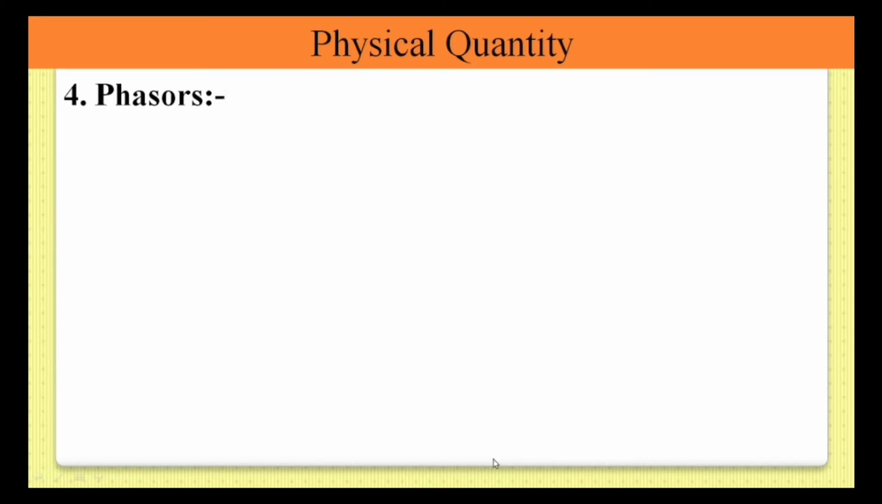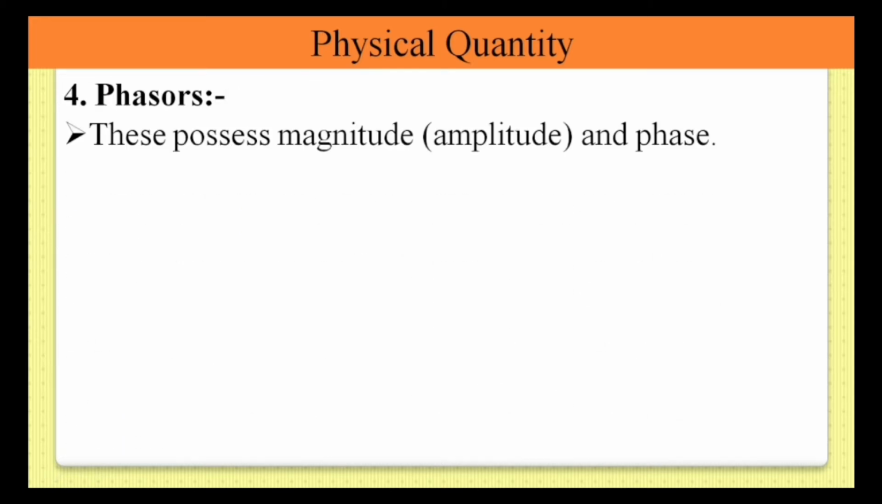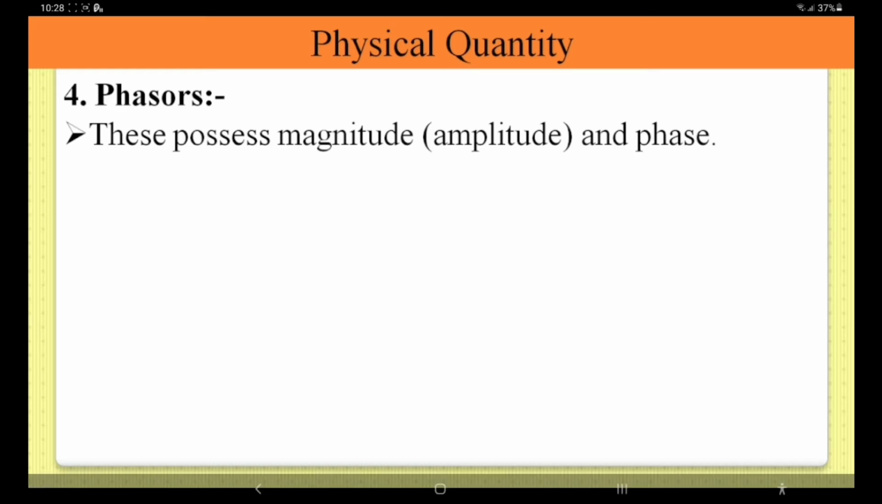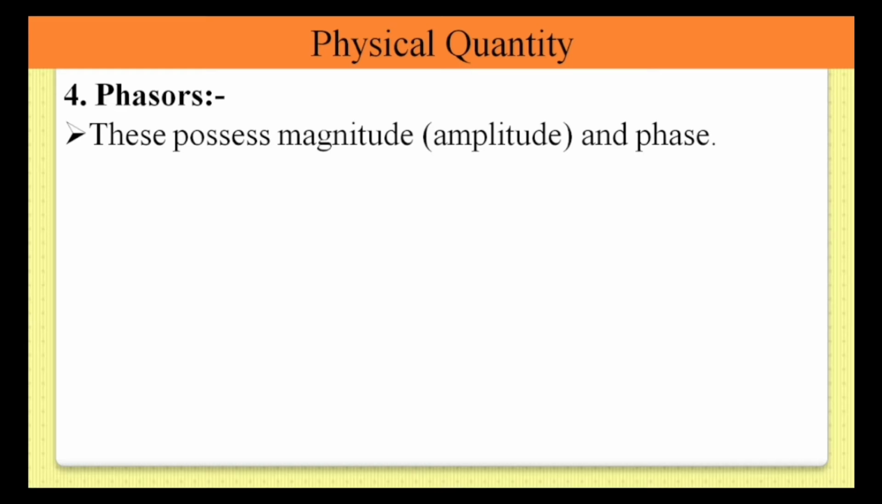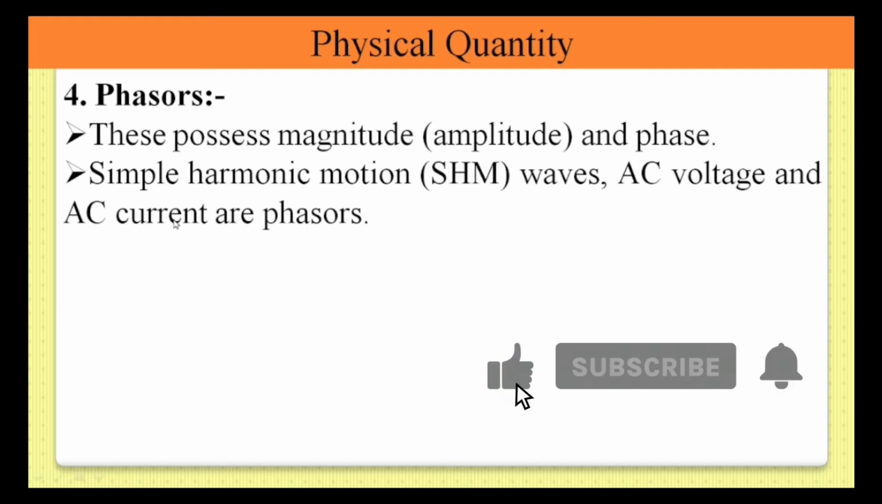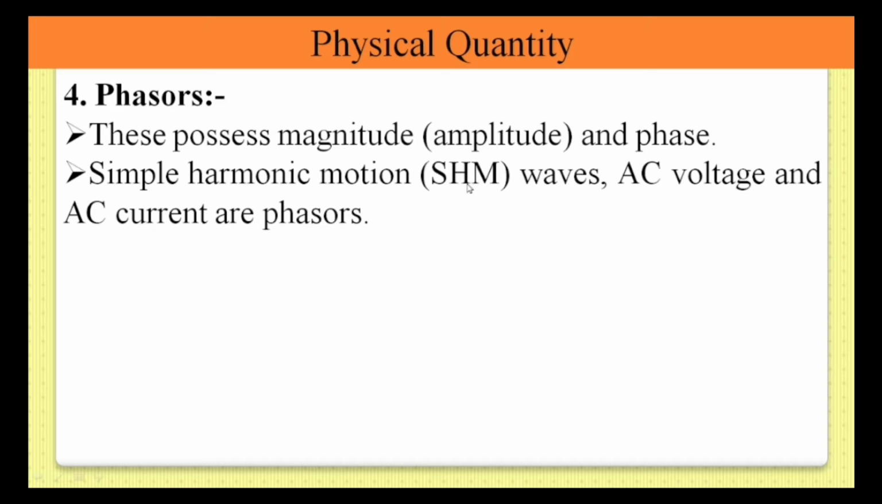Next, phasors. What are phasors? These physical quantities possess magnitude such as amplitude, and phase. We can see this with the help of examples like simple harmonic motion, waves, AC voltage, and AC current. These are phasors. They have amplitude and phase, and amplitude and phase are related to each other. This type of physical quantity is called a phasor.